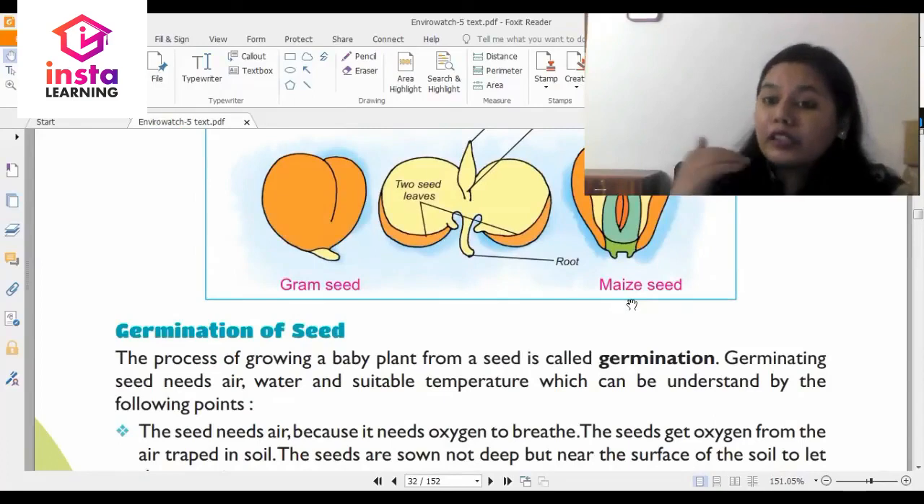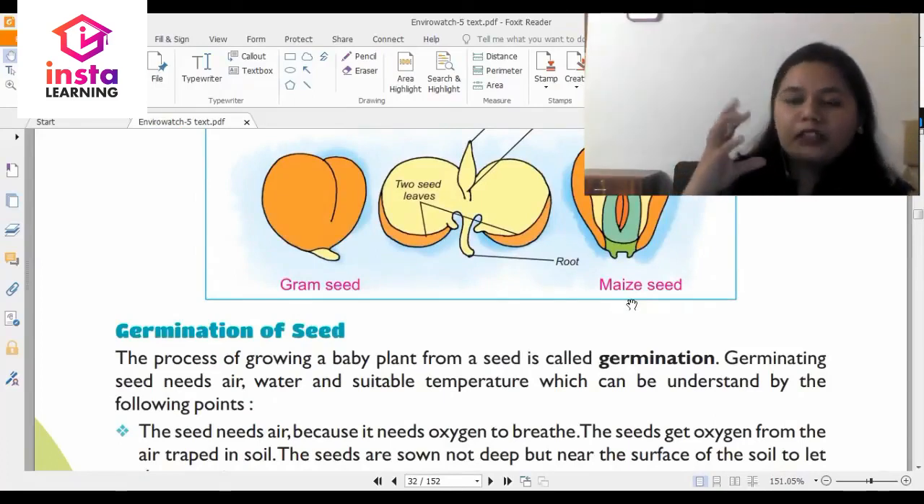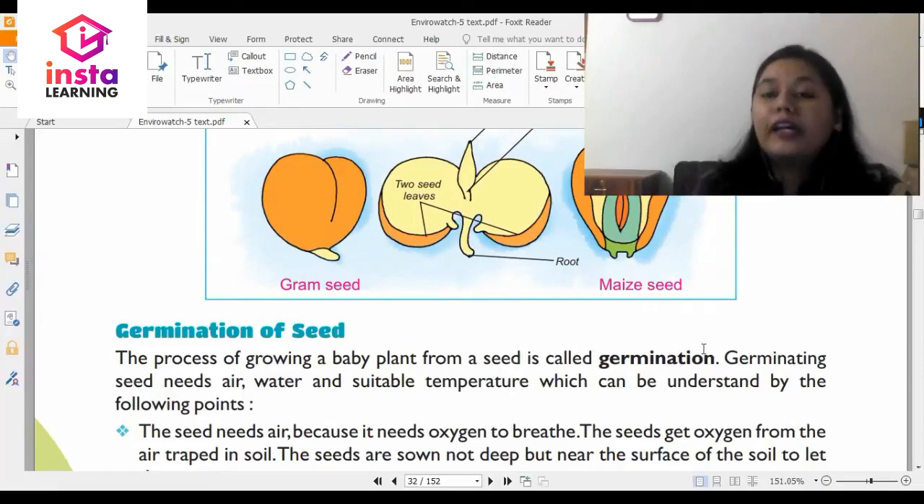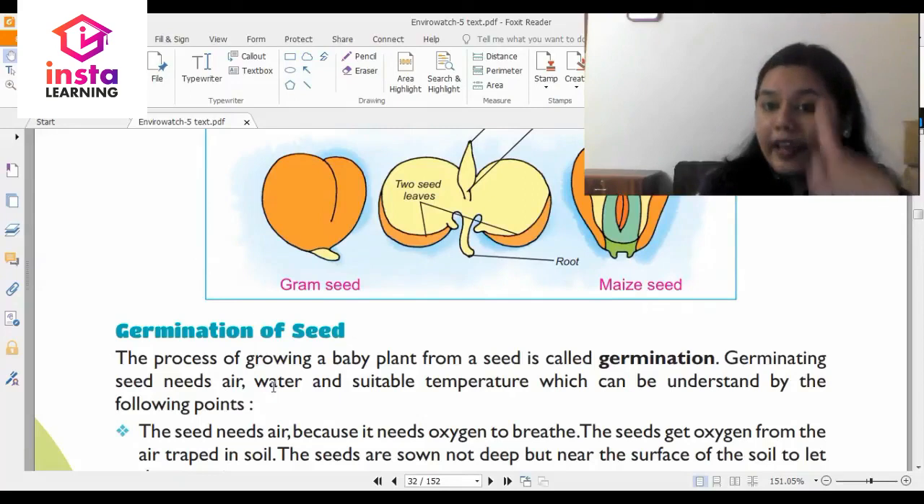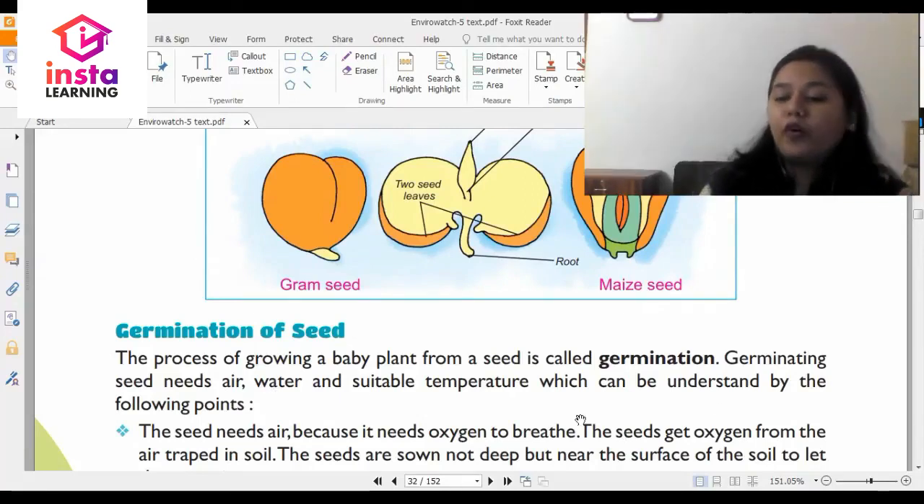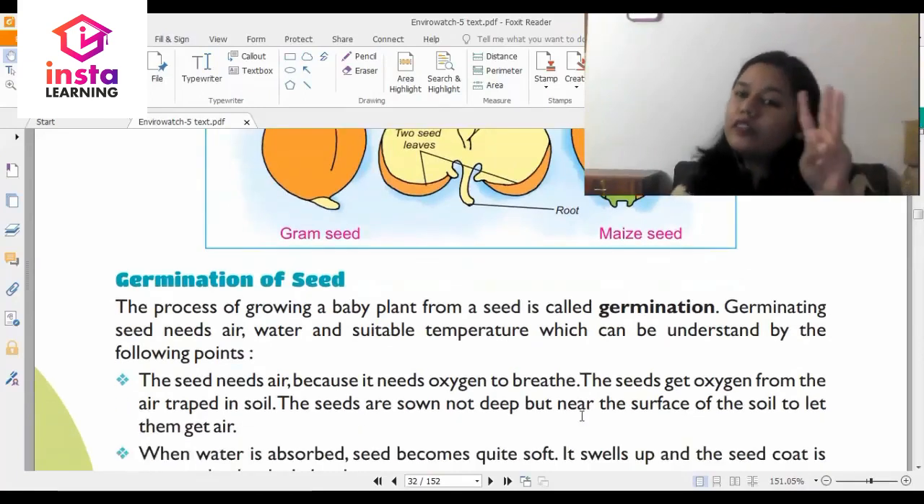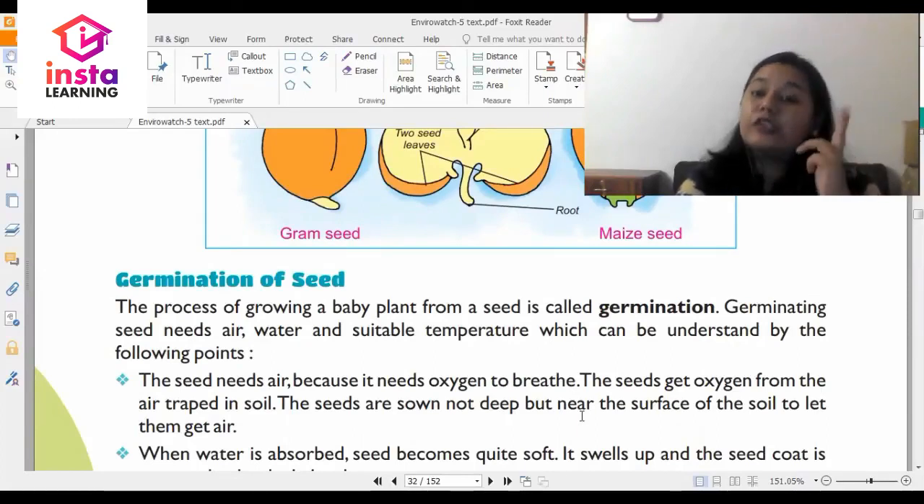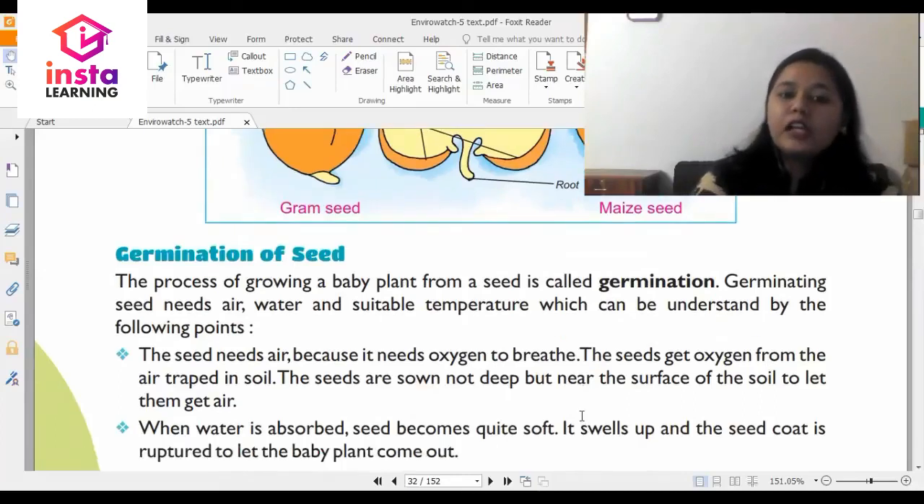All right. Then you have germination of seed. That is the process by which a baby plant grows from a seed. The process of growing a baby plant from a seed is called germination. Germinating seeds need air, water, and suitable temperature, which can be understood by the following points. So, there are three things that are required for the baby plant to start emerging. You need water, you need air, and suitable temperature. So, we understand about all these in detail.